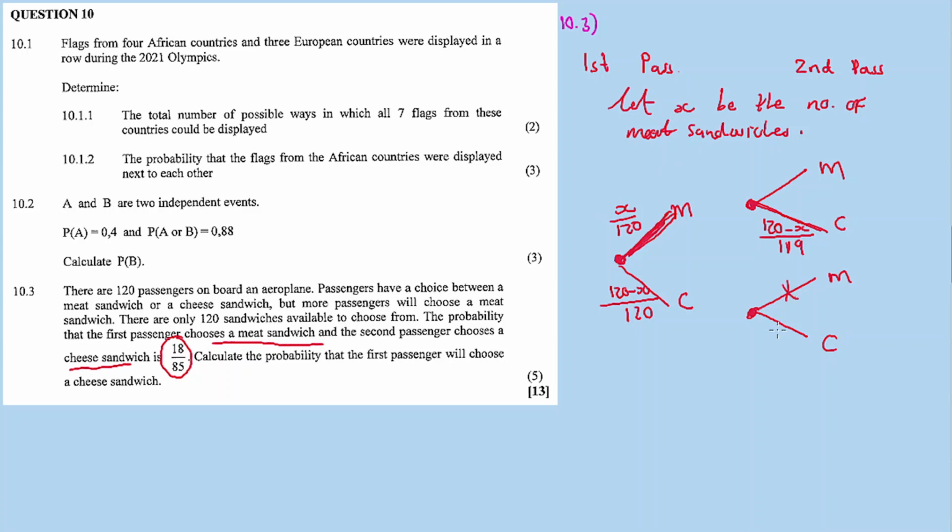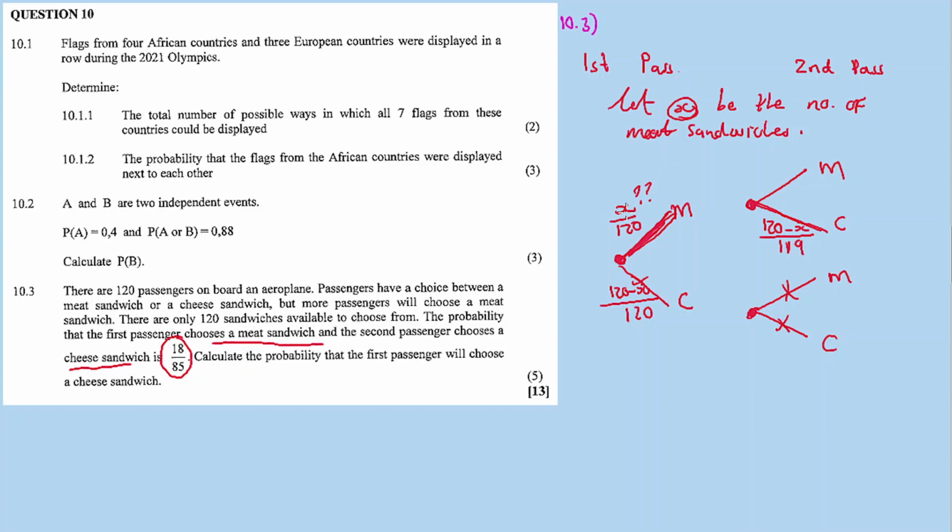The other ones don't matter now. We want the probability that the first passenger will choose a meat sandwich and the second a cheese sandwich. So in order to calculate that probability, we need the value for x, the number of meat sandwiches or the number of cheese sandwiches. We want to calculate x.